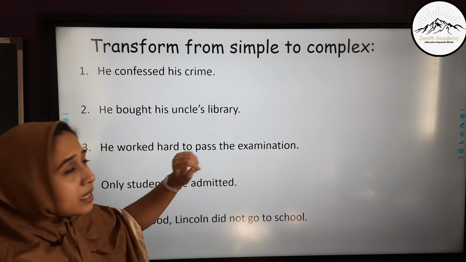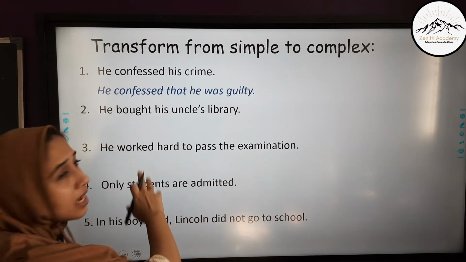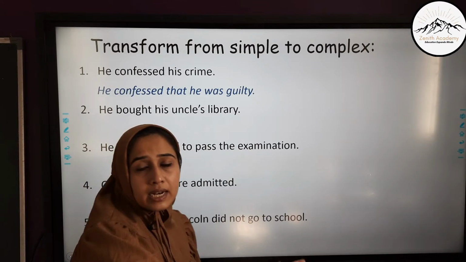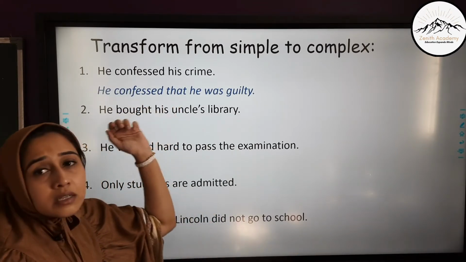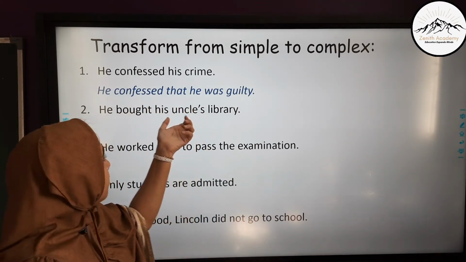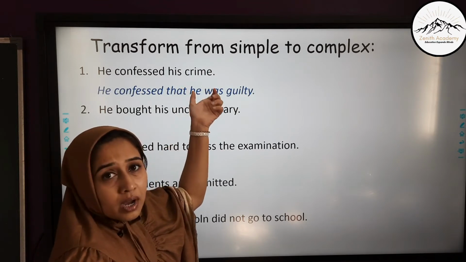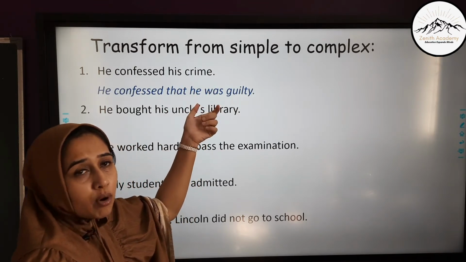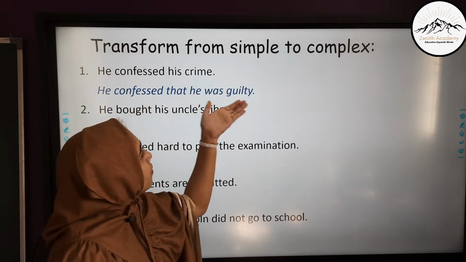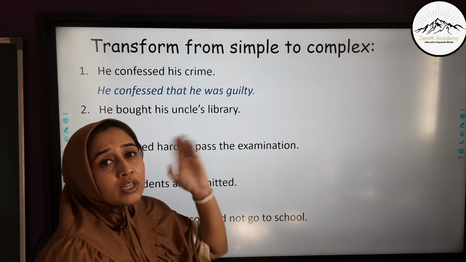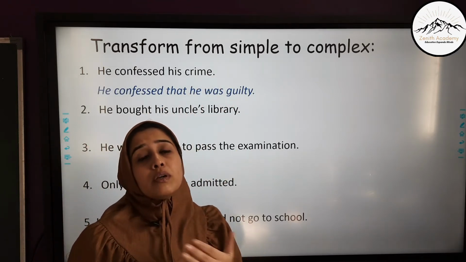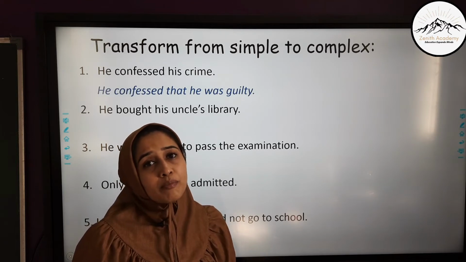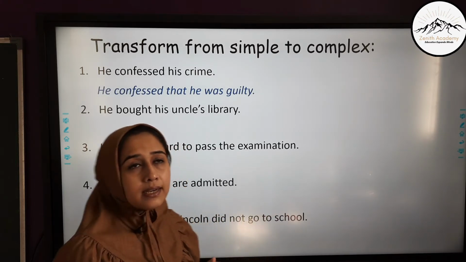He confessed his crime becomes, he confessed that he was guilty. Here that is the subordinating conjunction. And when you do a crime, obviously you are guilty about it when you confess. So we are changing words, but we are not changing the meaning. So your vocabulary also has to be a bit polished when you transform the sentences.